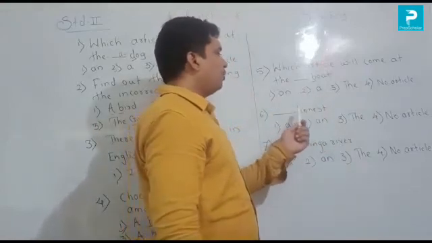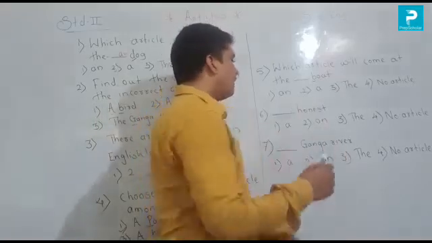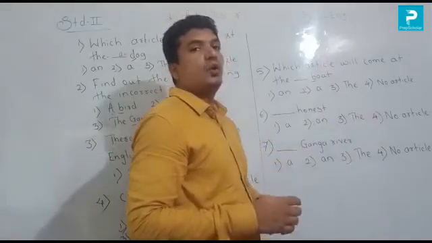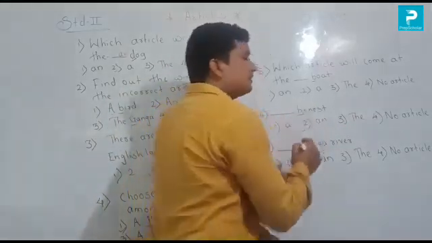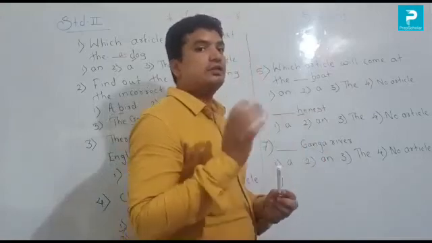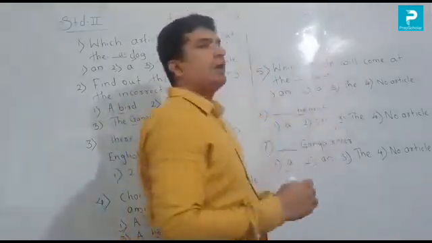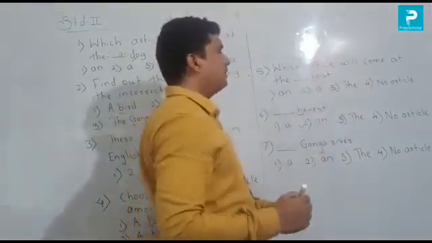Now dot dot honest. Dot dot honest. So option number 1 a, option number 2 an, 3 number the, and there is no article. So the first letter is a consonant, but it sounds like a vowel. So before a vowel sound we use the article an.